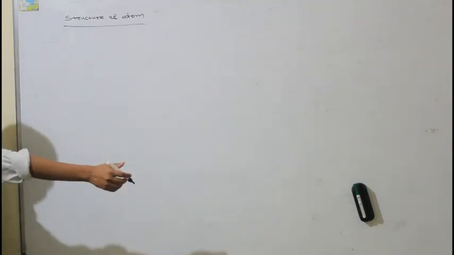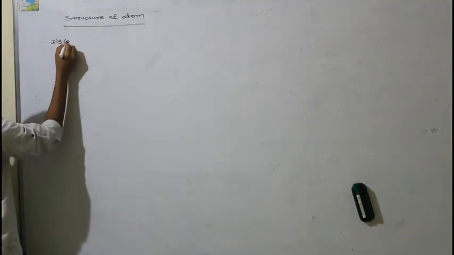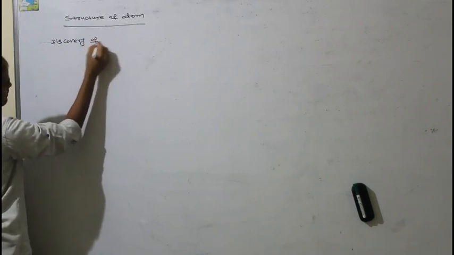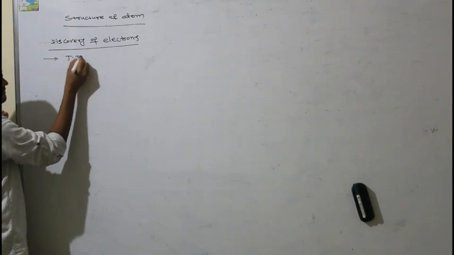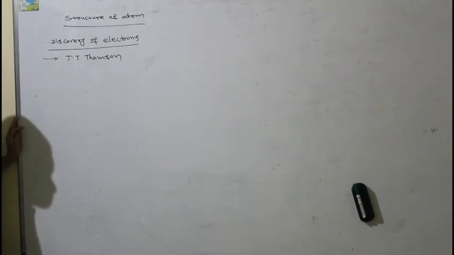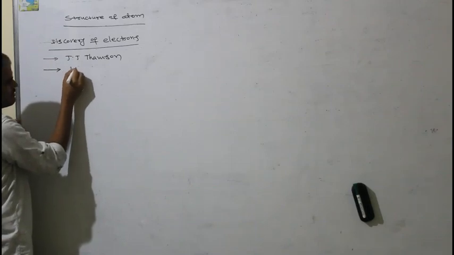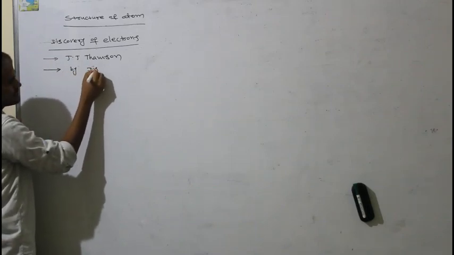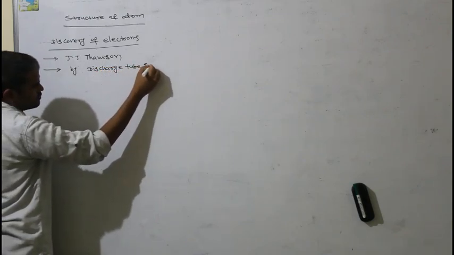Right. So first we take structure of atom. The first topic we take is the discovery of electron. Electrons were discovered by J.J. Thomson by the discharge tube experiment.